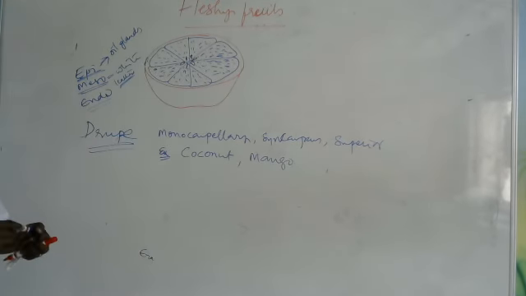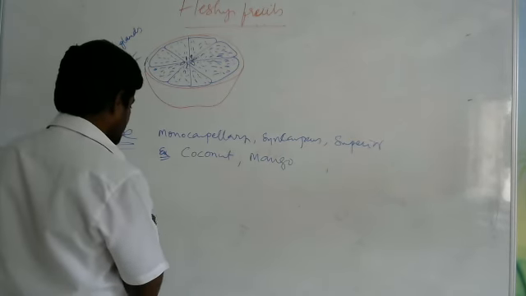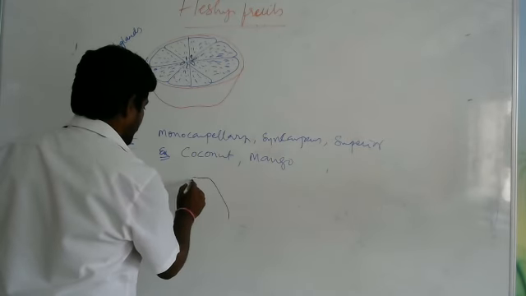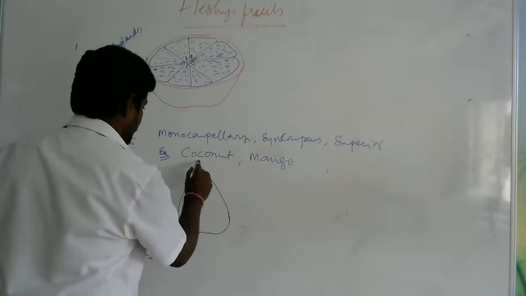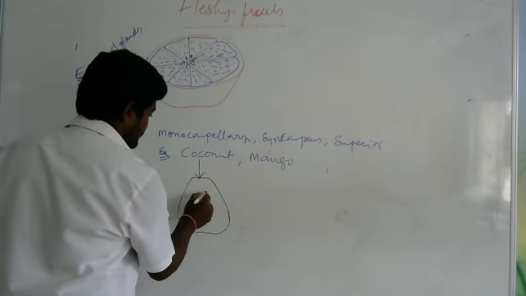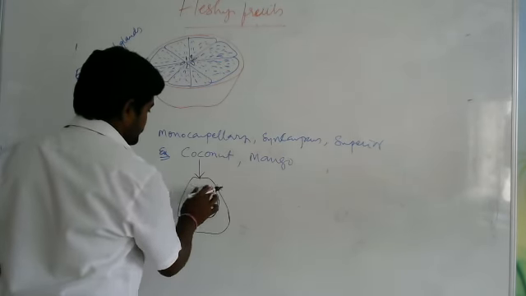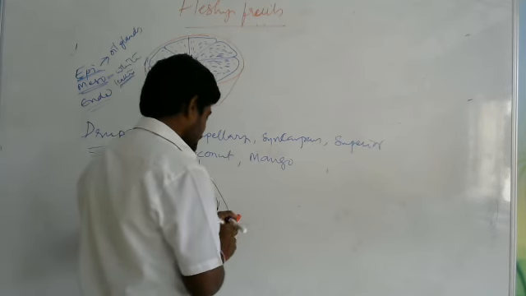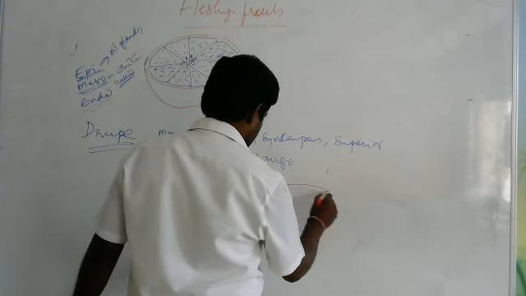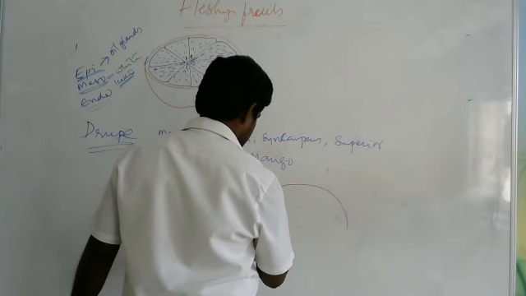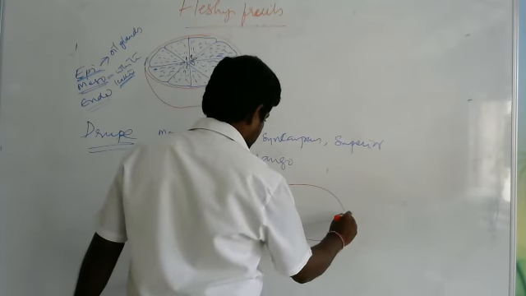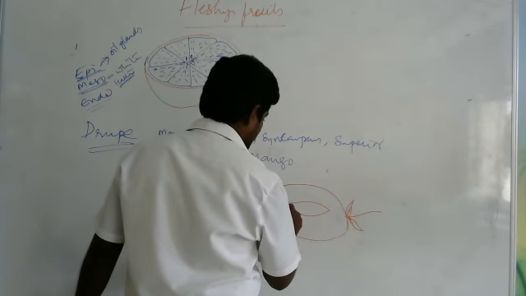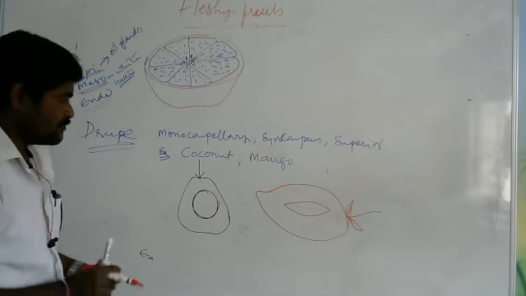If we see the coconut first, inside this we get like this. And if you see the mango, inside this we will get like this. Now you see.